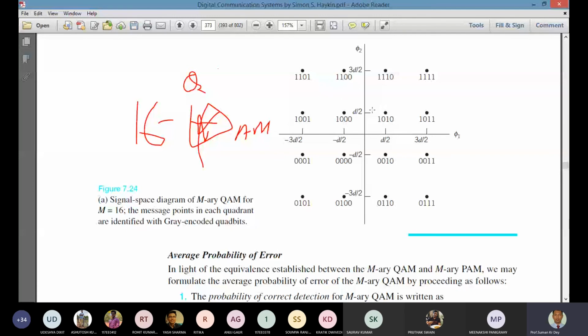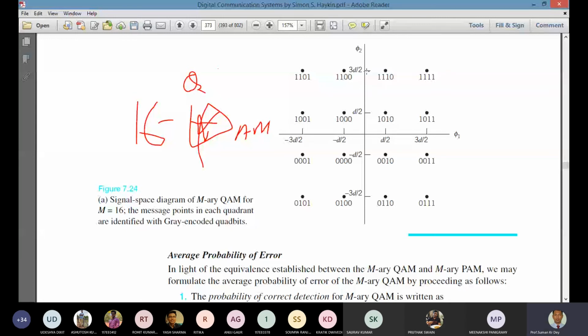Okay. So now the thing is, as I told earlier, when we are selecting the bits for a single message signal, for the nearest or adjacent point there should be a single bit of change.